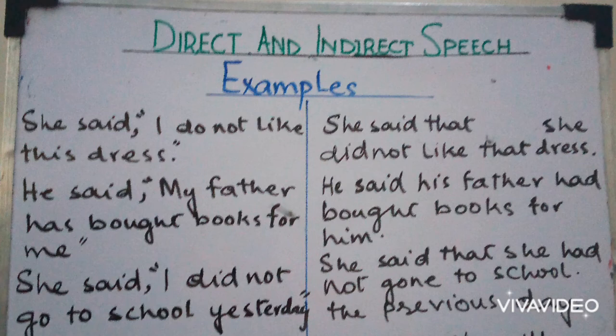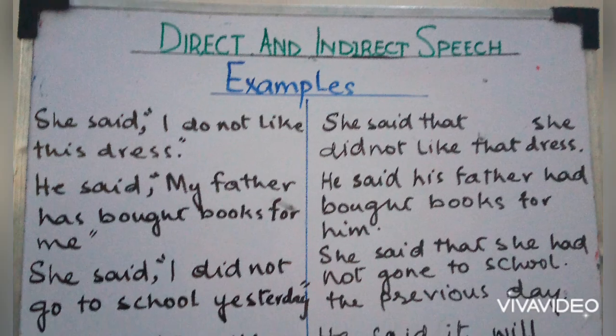Now look at the second sentence. He said, my father has bought books for me. In this sentence, my and me are the pronouns. My is the possessive pronoun of I and me is the objective pronoun of I. So they will change according to the subject of the reporting speech, that is he. So my will become his and me will change into him.